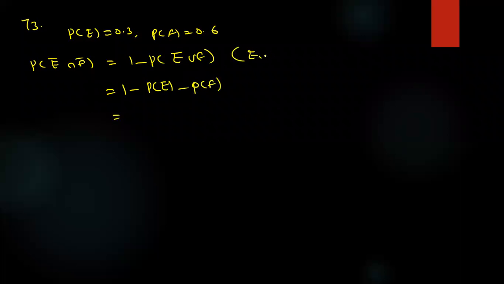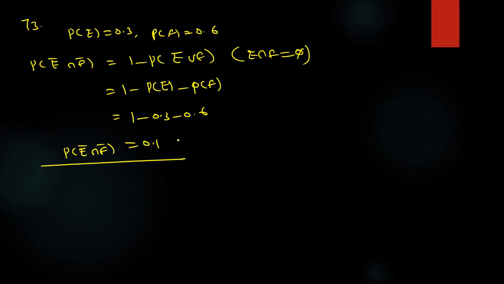73. It's very easy for you. P of E is given. P of F is 0.6. They are asking P of E bar intersection F bar. Simple, we just discussed a similar model. Because E intersection F is how much? Mutually exclusive events, so 0. 1 minus 0.3 minus 0.6, that is the meaning. Neither E nor F, that is the meaning.